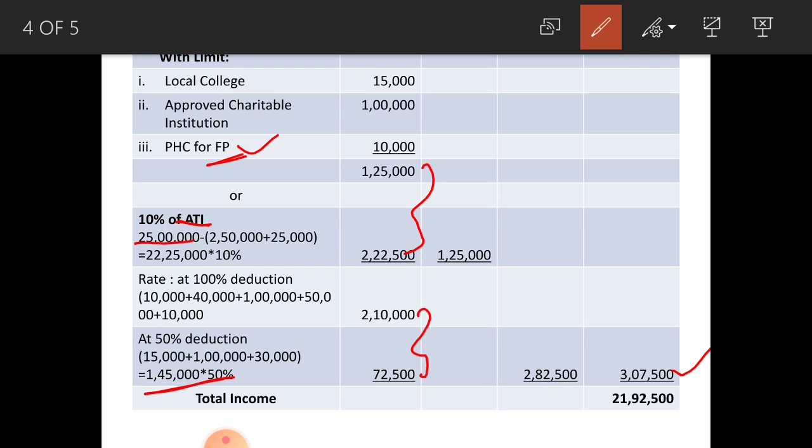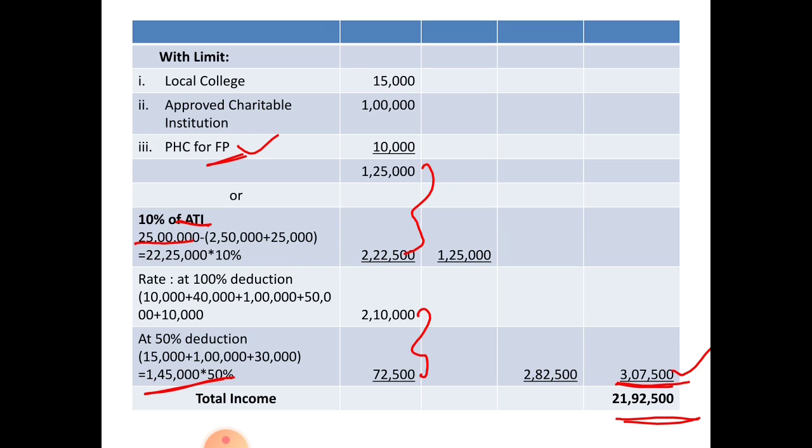When you deduct this 3,07,500 rupees from gross total income 25 lakhs, you get the total income as 21,92,500 rupees. So the total taxable income of Mr. Ashrit is 21,92,500 rupees. So this is one more problem under section 80G, very important for 12 marks in your final exam.